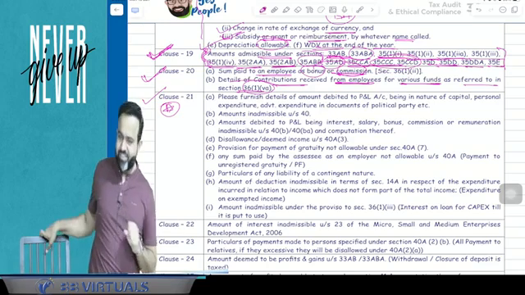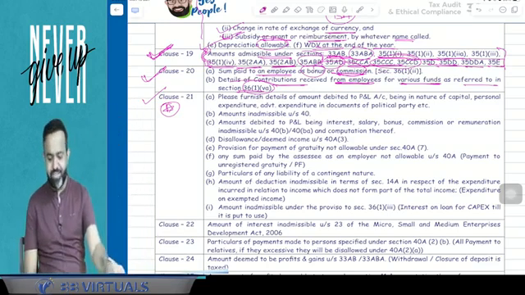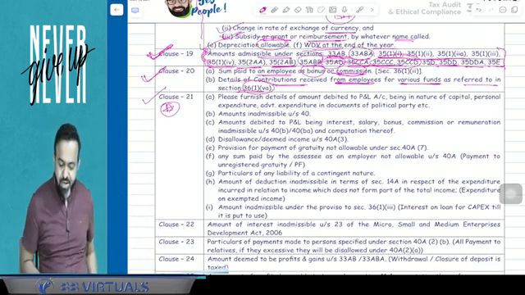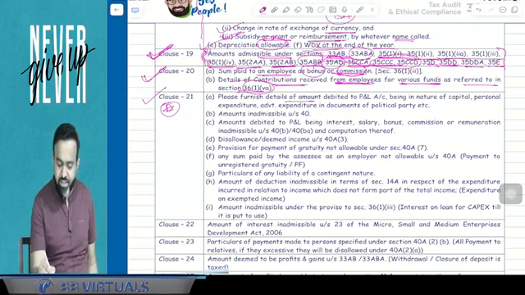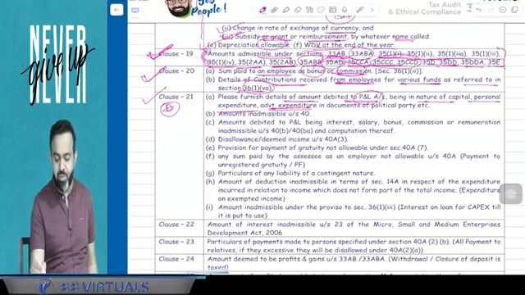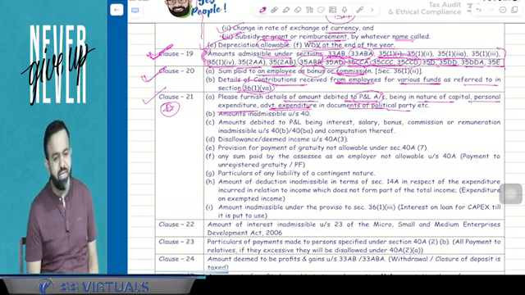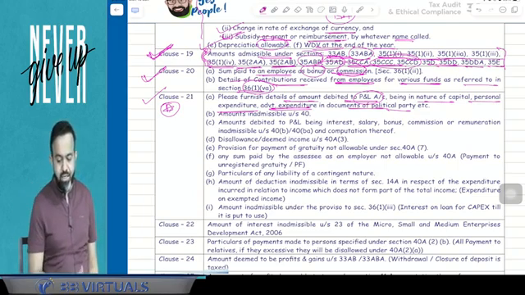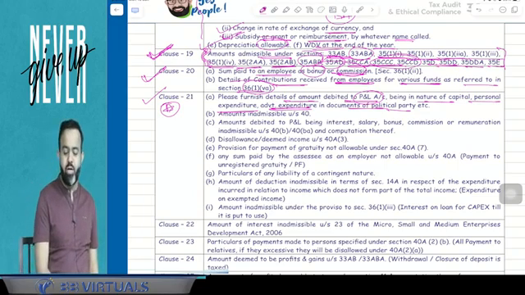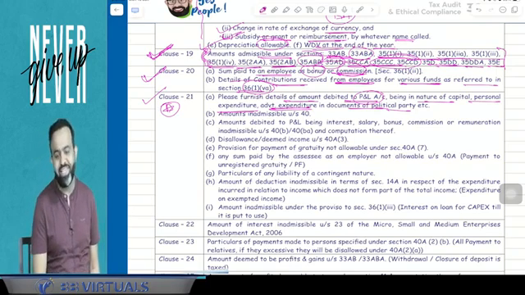Now guys, under clause 21 disallowance, there are various sub-clauses also. First is, please furnish the detail of amounts debited to the P&L account being of the nature of capital or personal expenditure, or advertisement expenditure in the documents of a political party. So if there is any personal expenditure, it is disallowed. Any capital expenditure is disallowed, or advertisement in the brochure of a political party is disallowed. So this has to be reported in 21A.